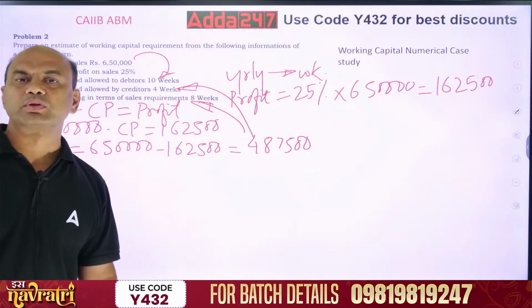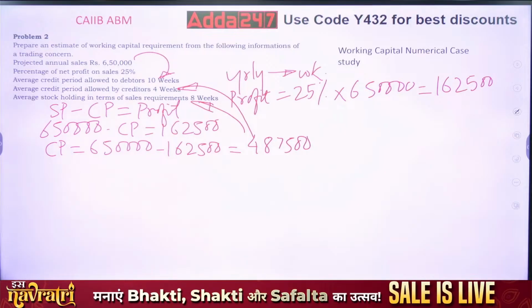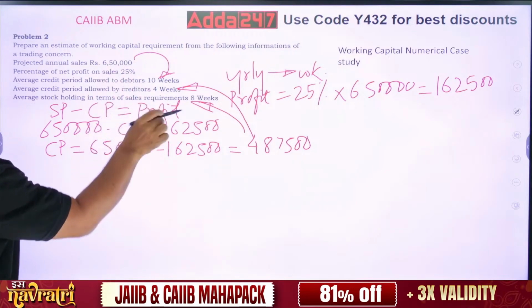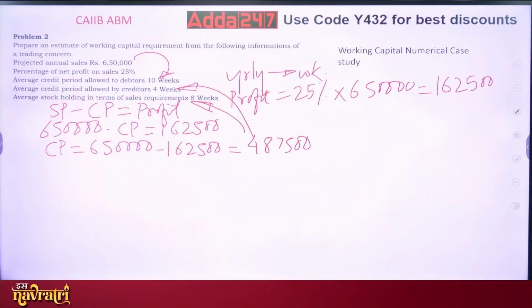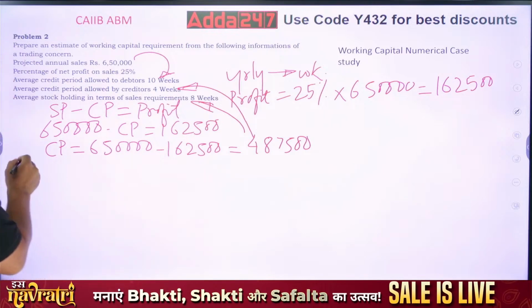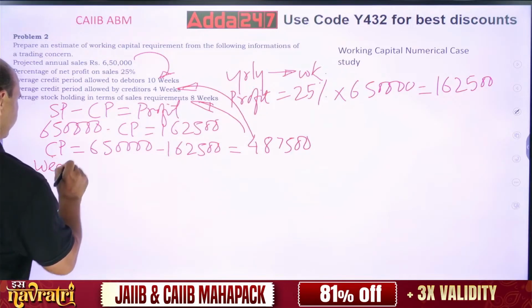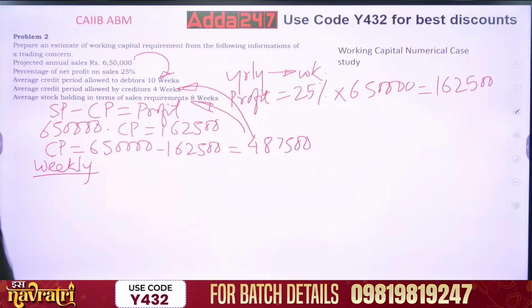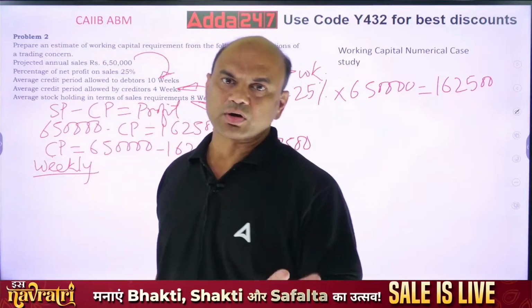So what you have to do now? Now convert these figures into weekly figures. So how will you convert this? See, now this is yearly, these are the figures which I am having yearly. So weekly will be what? In a year how many weeks are there? 52 weeks. So let's write weekly figures. What we have to follow is stock plus debtors minus creditors.